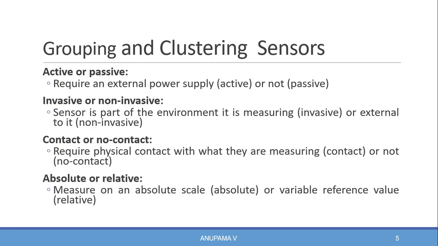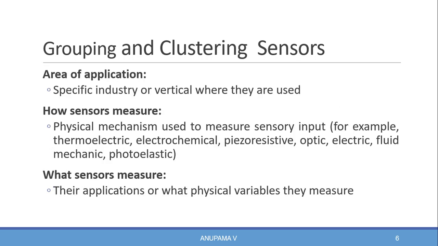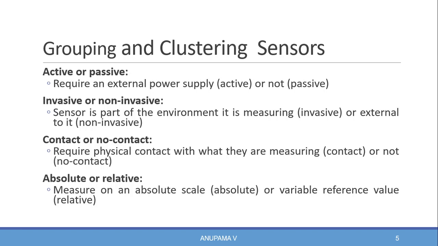They are as follows: active or passive, invasive or non-invasive, contact or no contact, absolute or relative, area of application, how sensors measure, and what sensors measure. Now we'll see each group of sensors, how they are grouped, and an example for each group.